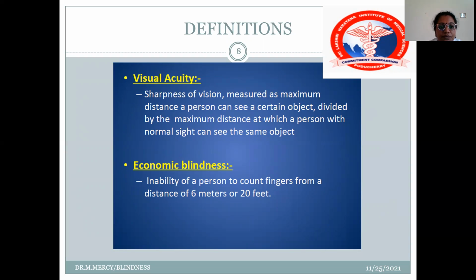There are certain definitions you must know. What do you mean by visual acuity? It is the sharpness of vision, measured as the maximum distance the person can see a certain object divided by the maximum distance at which a person with normal sight can see the same object. Economic blindness is the inability of a person to count fingers from a distance of 6 meters or 20 feet.